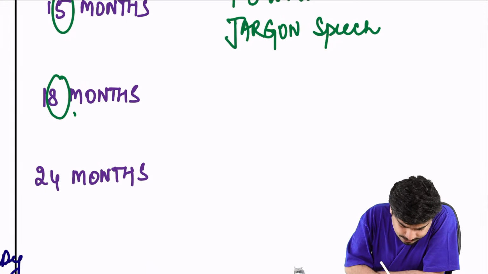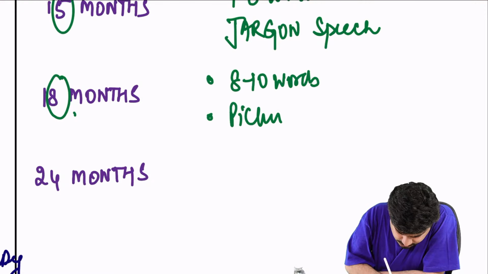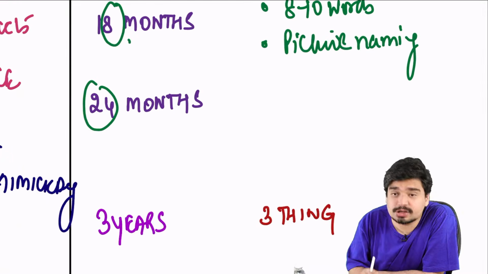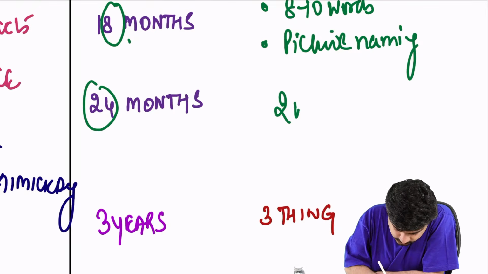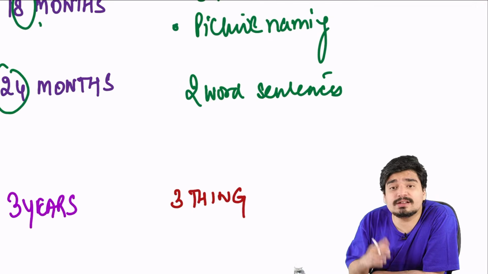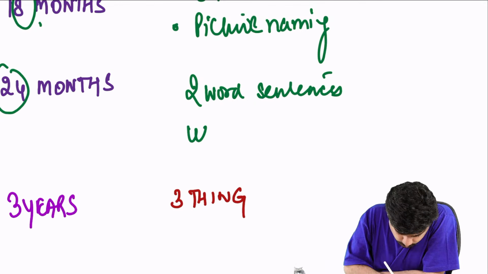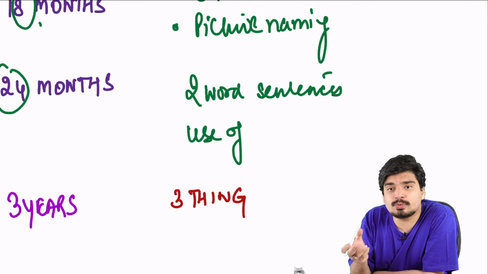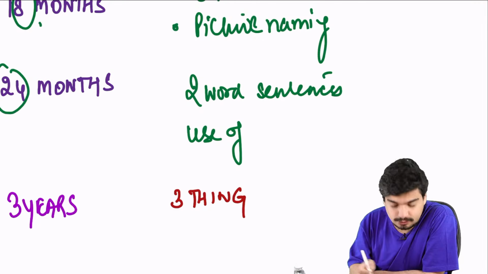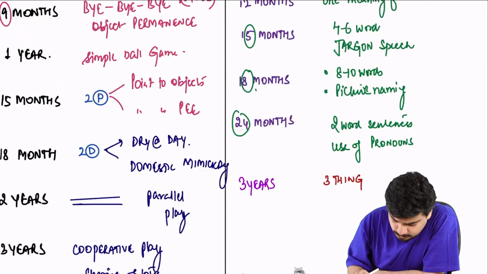At 18 months, the vocabulary is 8 to 10 words. Picture naming will start. At 24 months, 2 years, he'll be able to say 2-word sentences. I go, you come, he goes. In this I, you, he, these are pronouns. So use of pronouns also starts. I go. I is a pronoun. Instead of saying Aditya goes, he's saying I go. So I is a pronoun instead of Aditya, which is a proper noun.